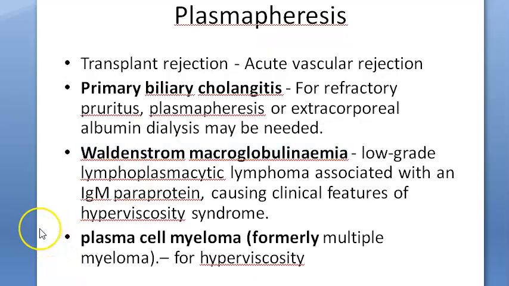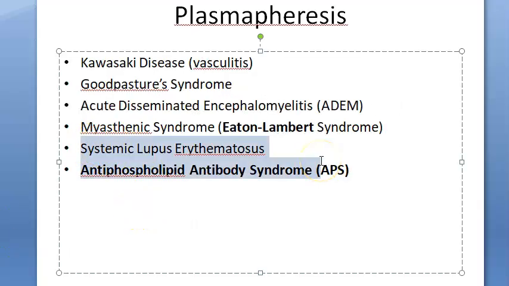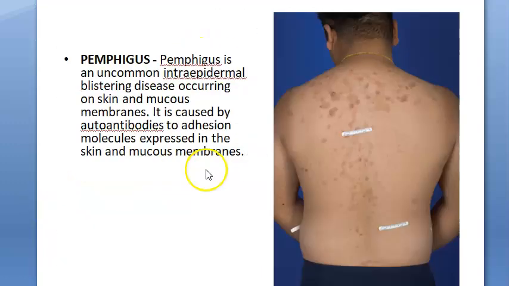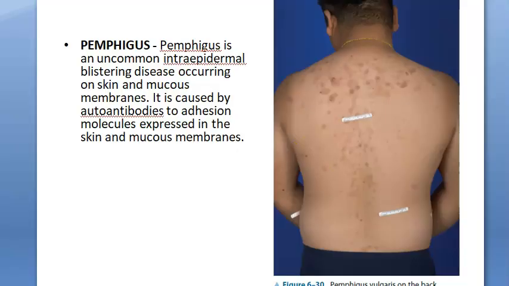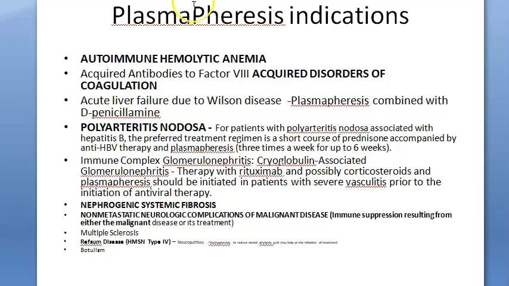Then in Wilson's disease to remove copper, in thyroid storm to remove the thyroid hormones, then hypercholesterolemia to remove the cholesterol, etc. Then all the autoimmune conditions: systemic lupus erythematosus, myasthenic syndrome, myasthenia gravis, multiple sclerosis, antiphospholipid antibody syndrome, then vasculitis, then pemphigus, because pemphigus has autoantibodies against adhesion molecules. Then autoimmune conditions like autoimmune hemolytic anemia,